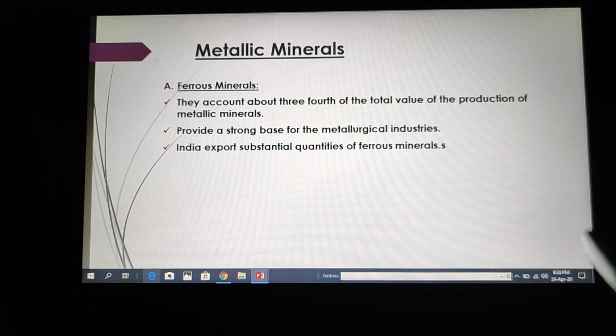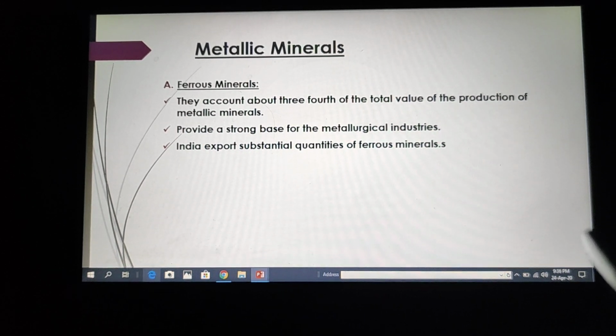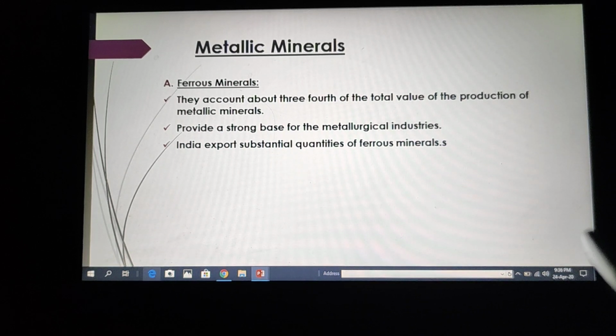Metallurgical industries are those involved in smelting and refining of metals, for example, the steel industry. So they are a strong base for metallurgical industries. And India is able to produce such a vast quantity of ferrous minerals that we export it in large quantity after fulfilling the need of the country.